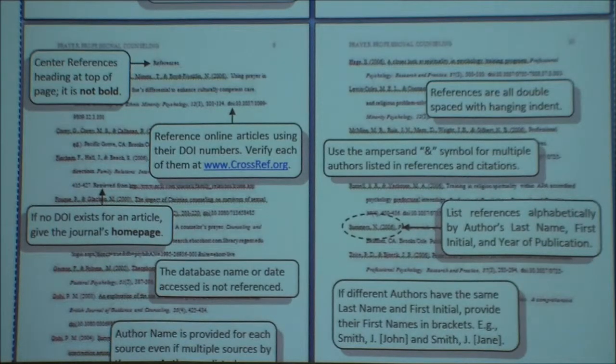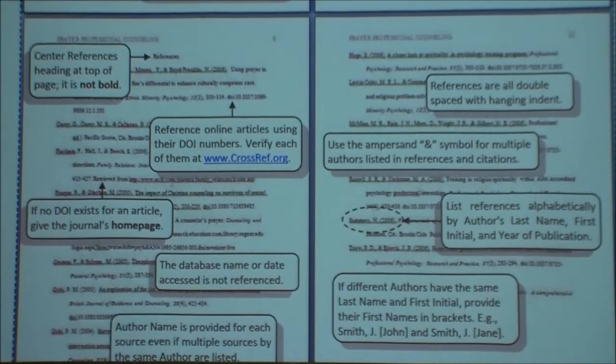We do not use citations. We do not use works cited. We do not use bibliography. We use references in the APA 6th edition. Right? References, right here, we got them listed. References are still going to be double spaced as well. All right, so that's definitely something important to remember.